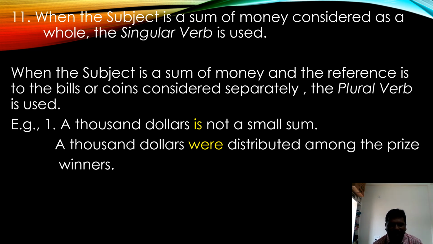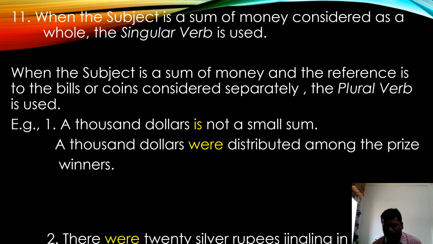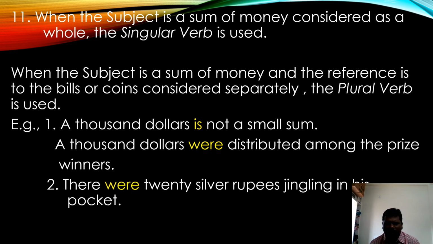See, when the subject is a sum of money considered as a whole, the singular verb is used. And when the subject is a sum of money and the reference is to the bills or coins considered separately, the plural verb is used. There were 20 silver rupees jingling in his pocket. So, the plural verb is used.